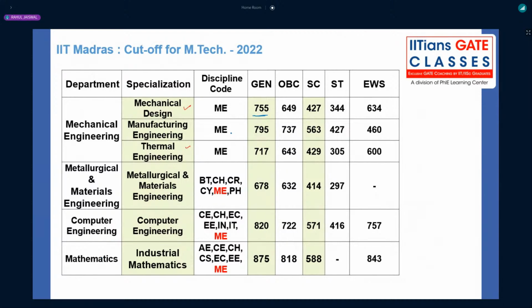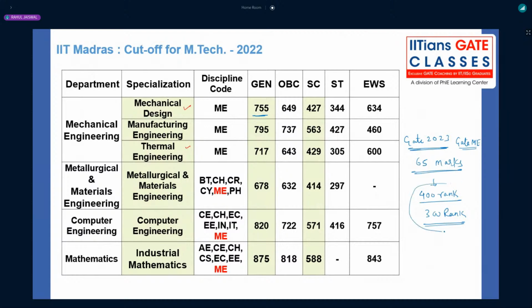So 755 was the GATE score, right? If this year you want to get admission through GATE 2023, what we are observing through the rank predictor is that if you have 65 marks in GATE ME this year, you will definitely have a rank of around 400, for example. I'm predicting it can go to 300 rank also. We cannot be so sure about that, depending on the number of candidates getting those marks.